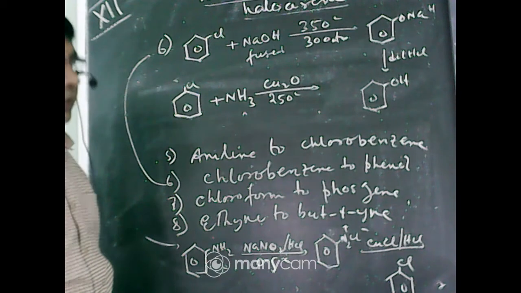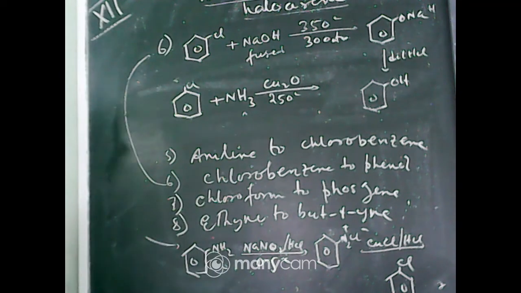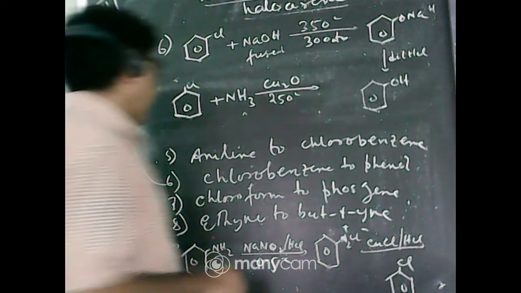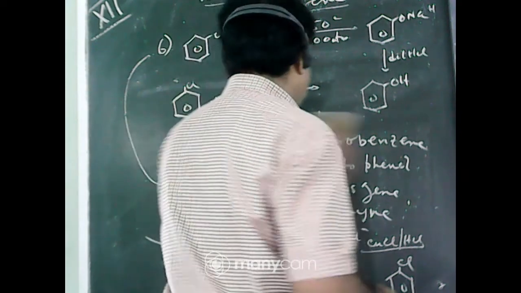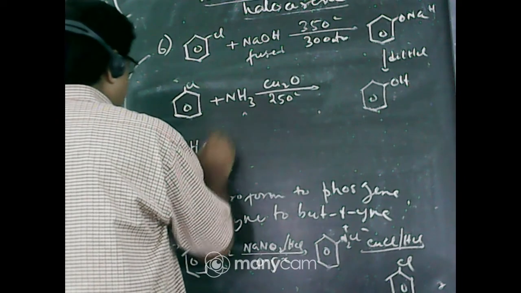Chloroform to phosgene. You know that chloroform is always kept in a dark colored bottle. Why? Because in presence of sunlight, chloroform reacts with oxygen to form a very poisonous gas. This gas is known as phosgene. What is the formula of chloroform?